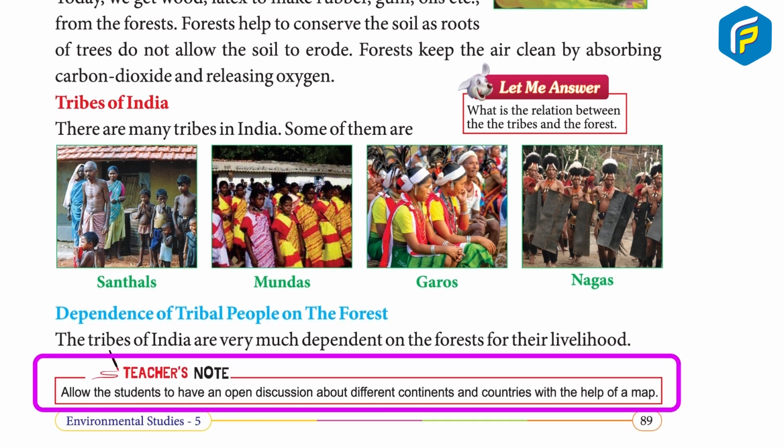Teachers note: allow the students to have an open discussion about different continents and countries with the help of a